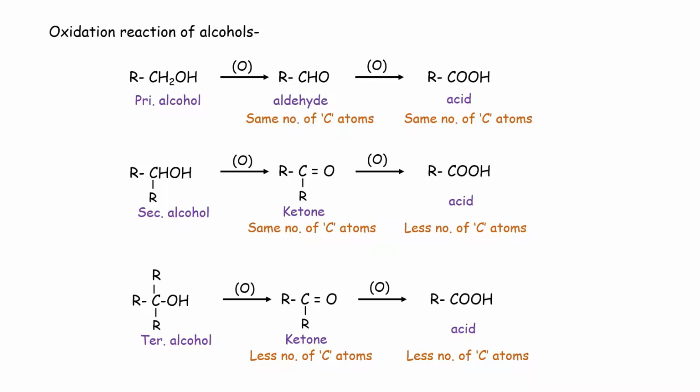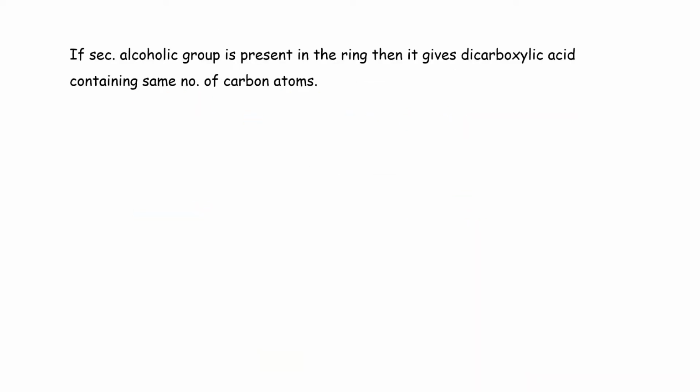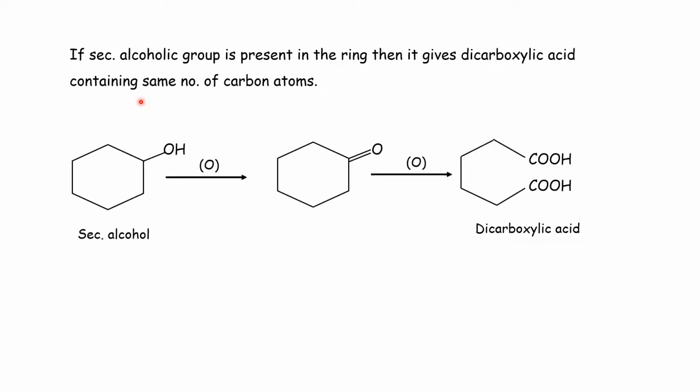Thus, alcohols are distinguished by oxidation reactions. If secondary alcoholic group is present in the ring, then it gives dicarboxylic acid containing the same number of carbon atoms. This is secondary alcoholic group which is present on the ring. Upon oxidation it gives ketone. On further oxidation it gives dicarboxylic acid containing the same number of carbon atoms.